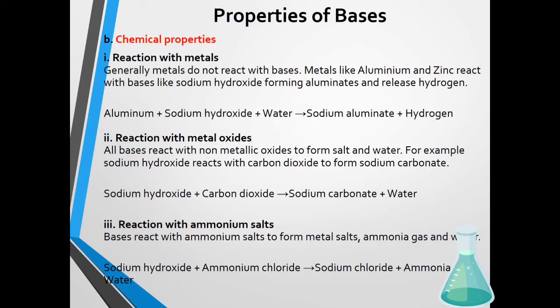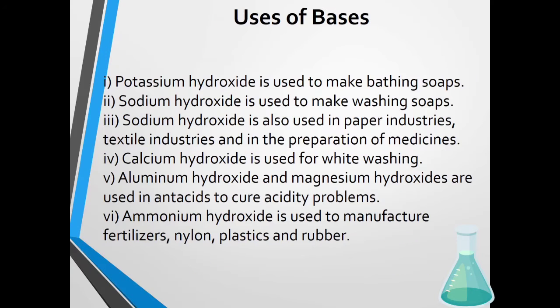Next we are going to see the uses of bases. Bases are used for many purposes, such as preparation of bathing soaps and washing soaps, in paper industries, medicines, etc. Calcium hydroxide is used for whitewashing. Aluminum hydroxide and magnesium hydroxide are used as antacids, for treating acid. Ammonium hydroxide is used for manufacture of fertilizers, nylons, plastics and rubber. So these are the uses of bases.